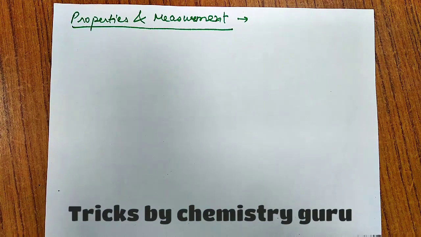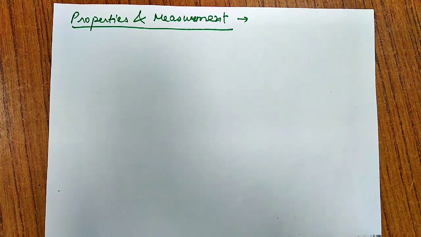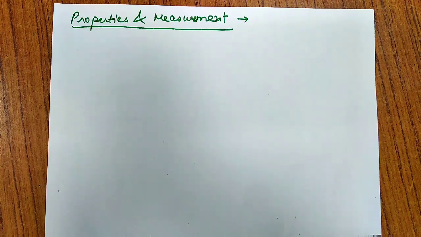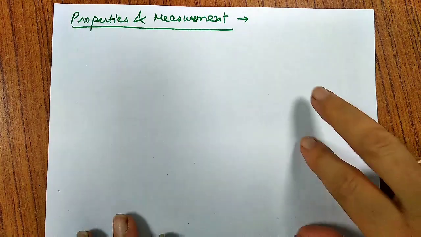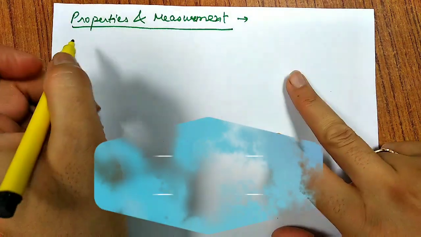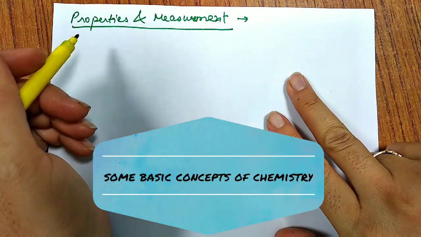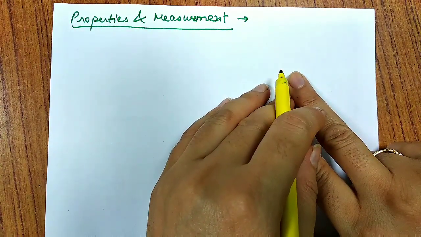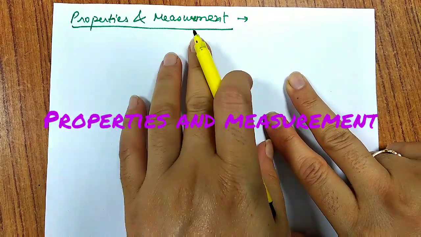So this is again for class 11th in continuation with the first chapter. In the previous video, I have explained to you the basic introduction for the first chapter: what is chemistry, what is its scope and importance, and we have discussed the classification of matter. Now today we'll move to the next topic of the chapter, and we have the properties and